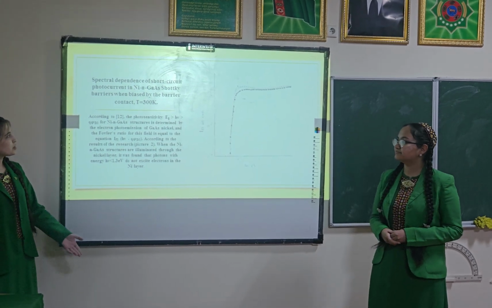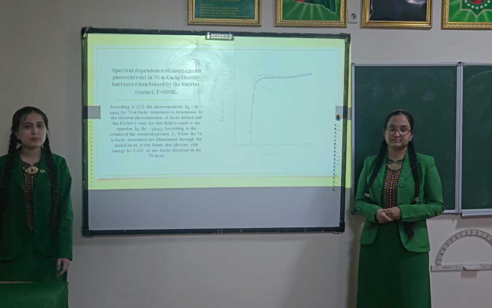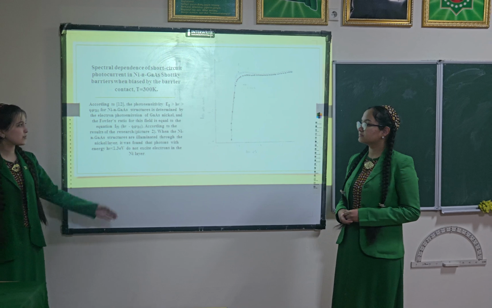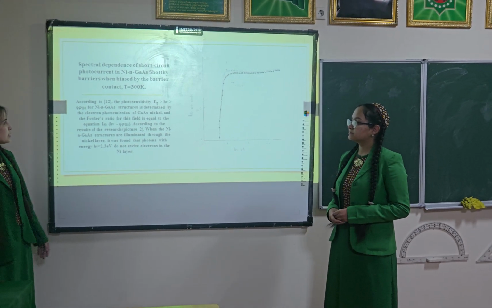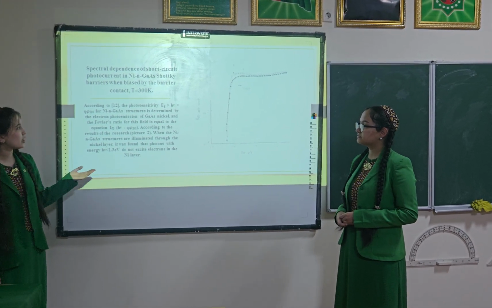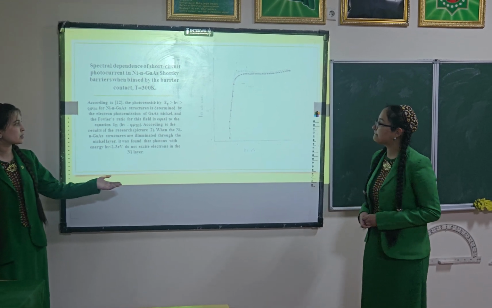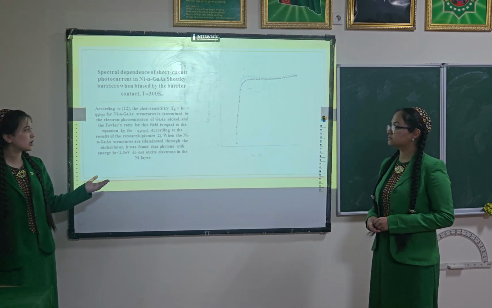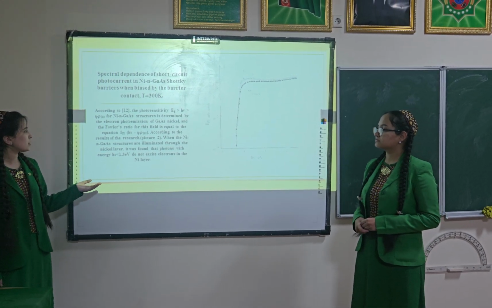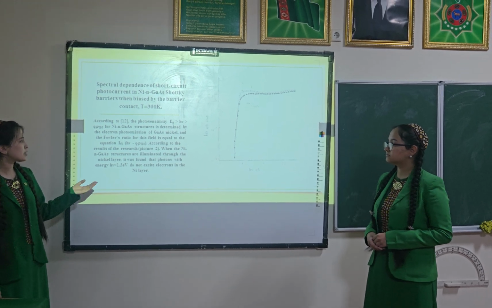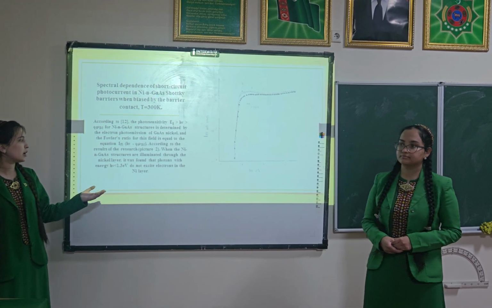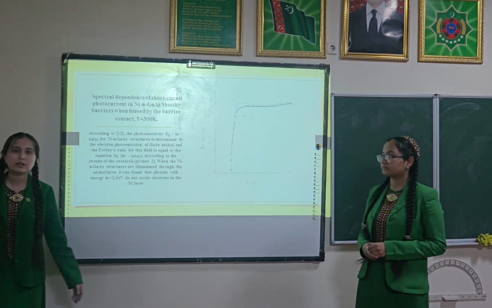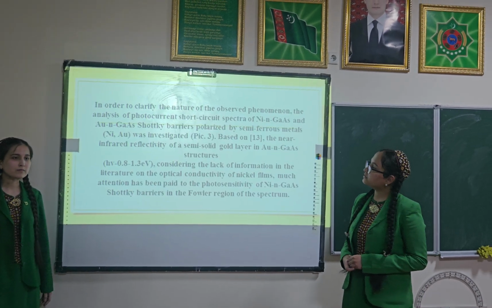Spectral dependence of short-circuit photocurrent of nickel gallium arsenide Schottky barriers when biased by the barrier contact, temperature 300 Kelvin. According to the photosensitivity, for nickel gallium arsenide structure is determined by the electron photoemission of gallium arsenide nickel, and the Fowler's ratio for this field is equal to the equation. According to the result of research, when the nickel gallium arsenide structures are illuminated through the nickel layer, it was found that photons with energy don't excite electrons in the nickel layers.